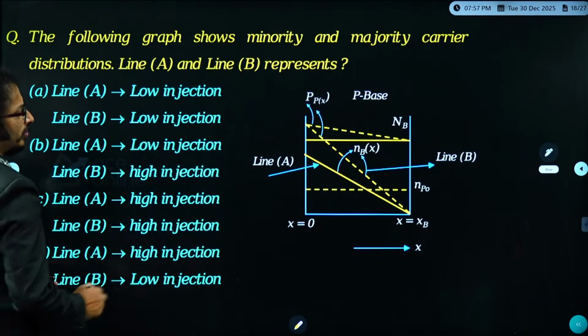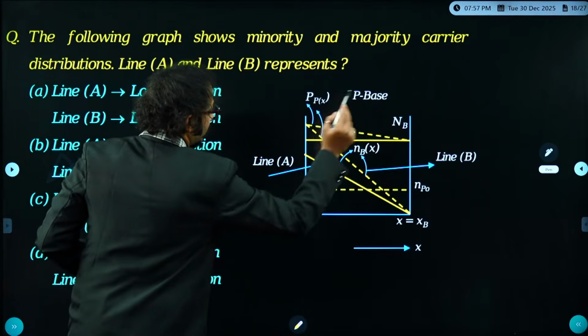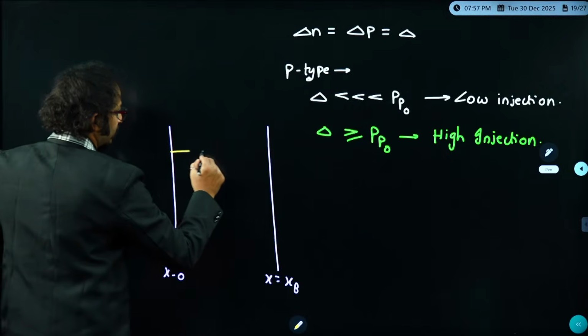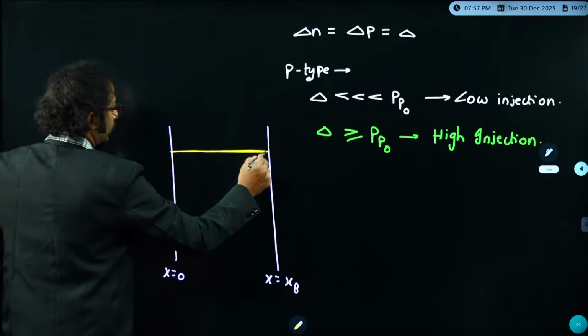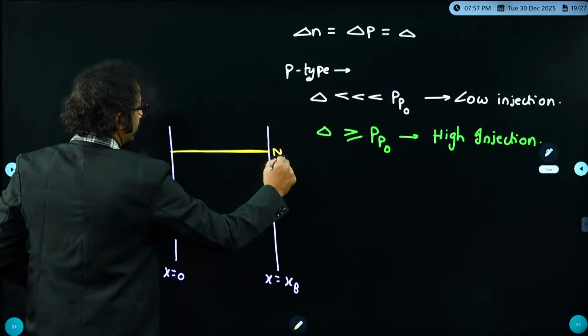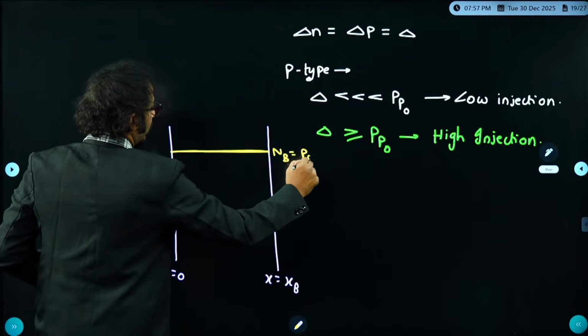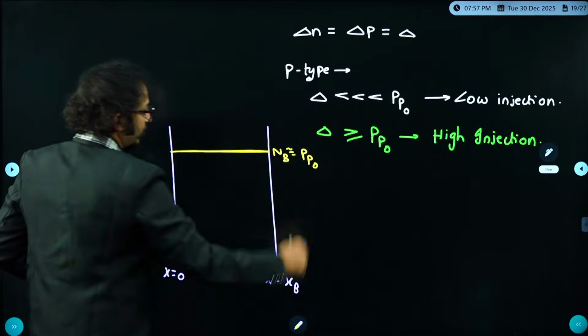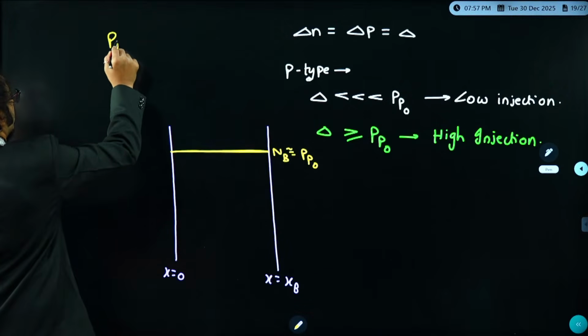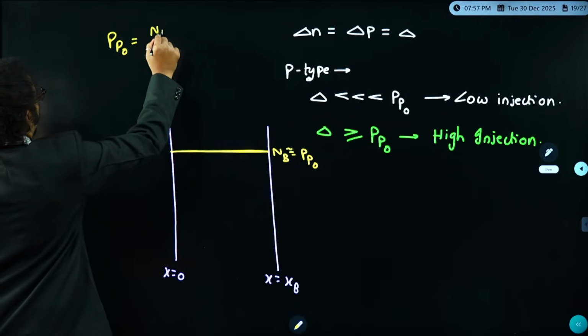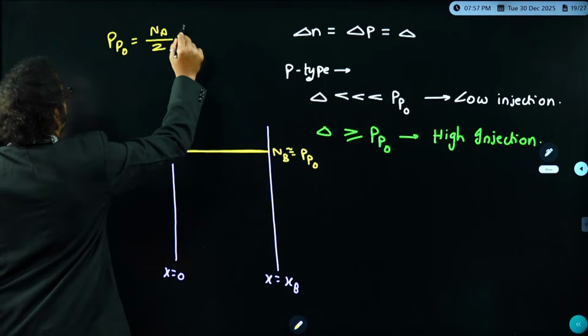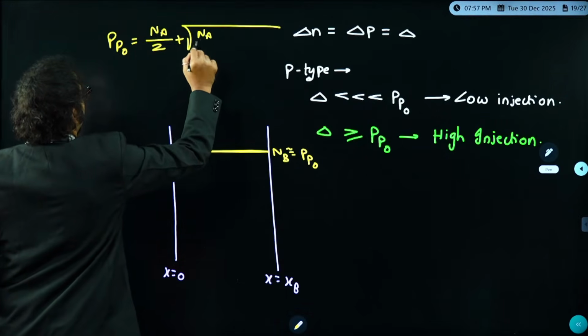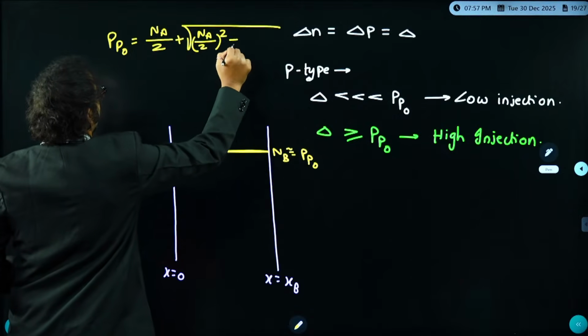Okay, now this is a straight line and he told it is NB, that means doping in the base. This is representing doping in the base. Then I think it is almost equal to PP naught, because the original formula for PP naught, I hope you know, is PP naught equals Na by 2 plus root of (Na by 2) whole square plus Ni square. Am I right?